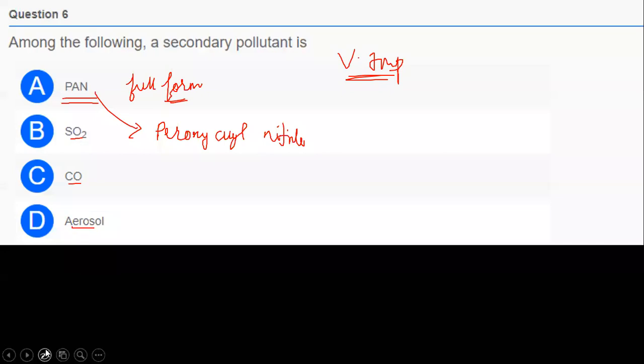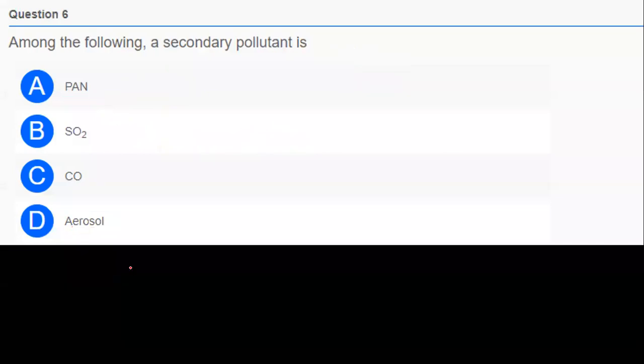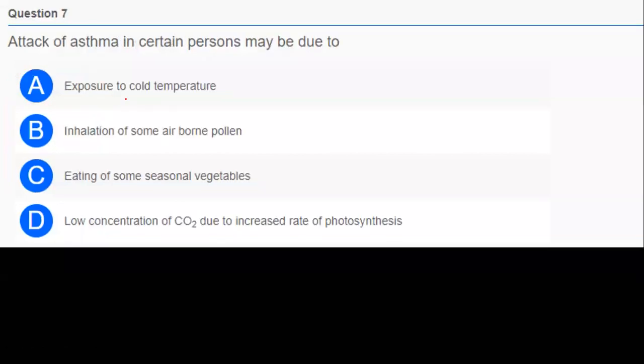Which will be the correct answer for the question? Which of the following is a secondary pollutant? The answer is definitely option A. All the others are primary pollutants. Okay, next question, the seventh one.